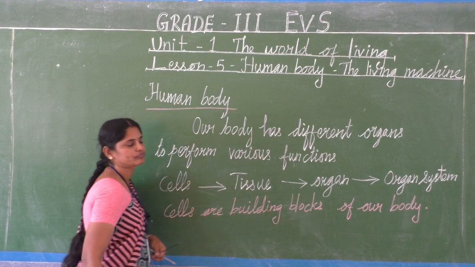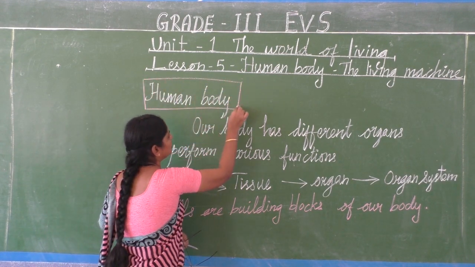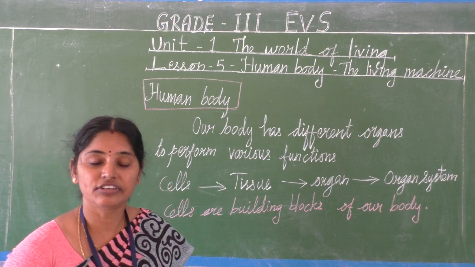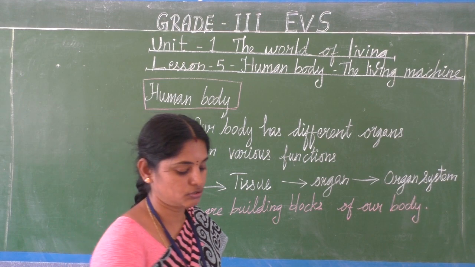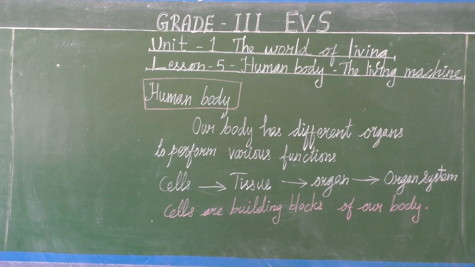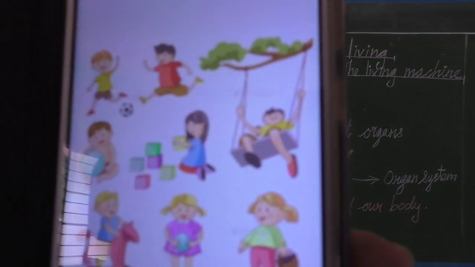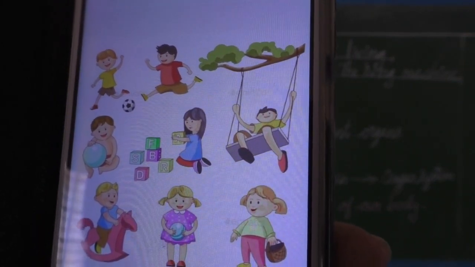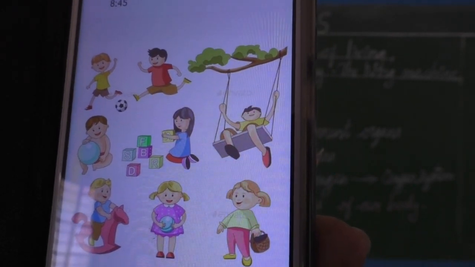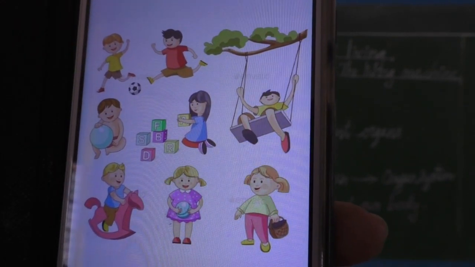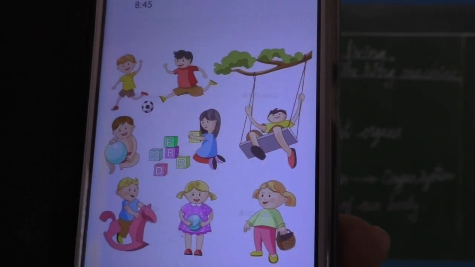Human body. Before going too deep into the lesson, see what different activities we are doing in our daily life. Look at this picture. These are the different activities we do daily in our day-to-day life, isn't it? We are playing, we are jogging, we are jumping. For doing all these kinds of work, what do we need? We need energy. Am I right, children?